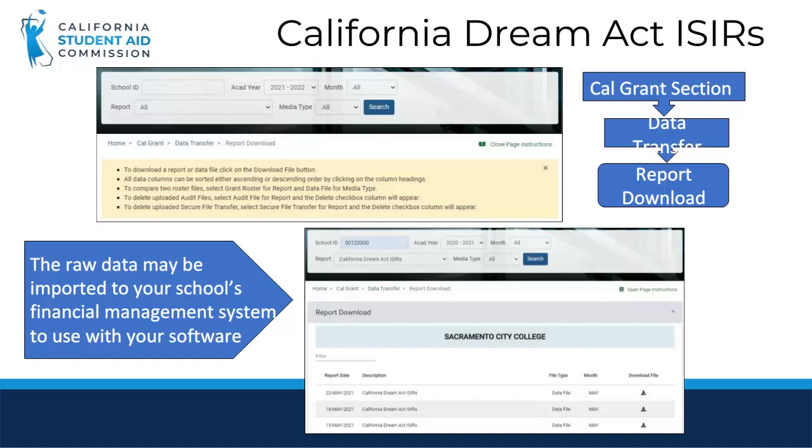Your school ID will pre-populate. Next, you will choose the academic year from the drop-down menu. We're searching for the California DREAM Act ISIRs report from the menu. After you select the report, you will select Retrieve File.